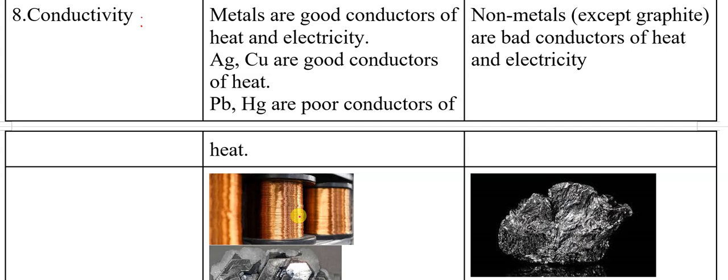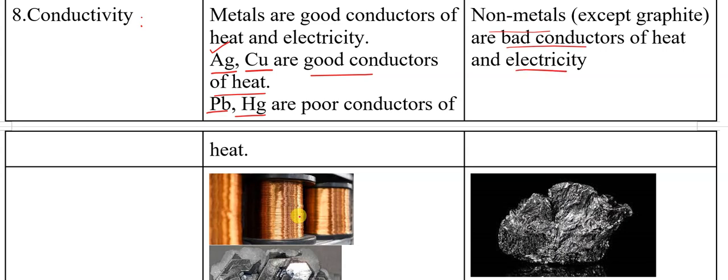Among all the metals, silver and copper are good conductors of heat. Sorry, silver and copper, not mercury. Mostly the highest good conductor is silver, next to copper. Whereas lead and mercury are poor conductors, very, very poor conductors. Whereas non-metals are bad conductors of heat and electricity.